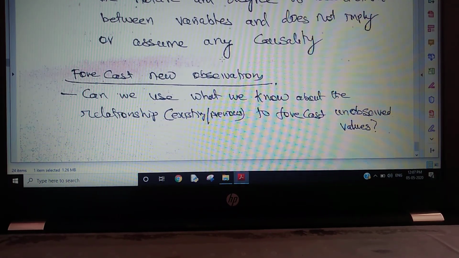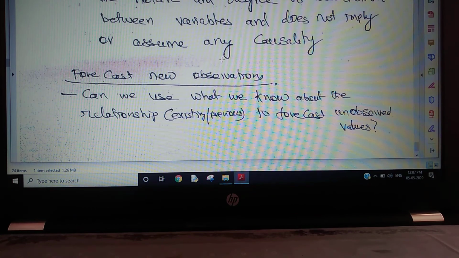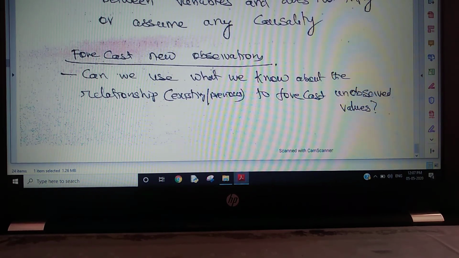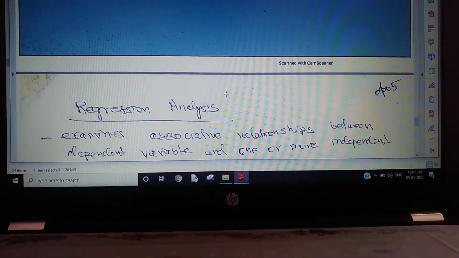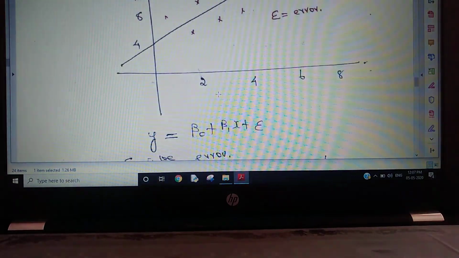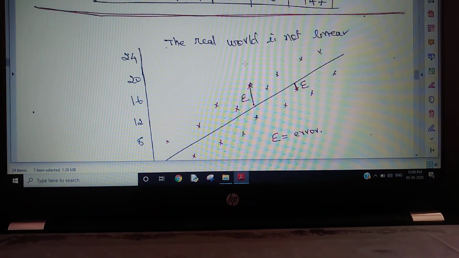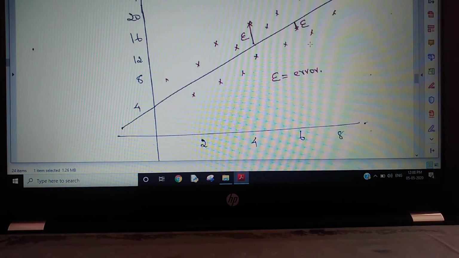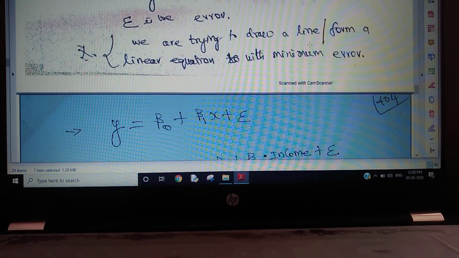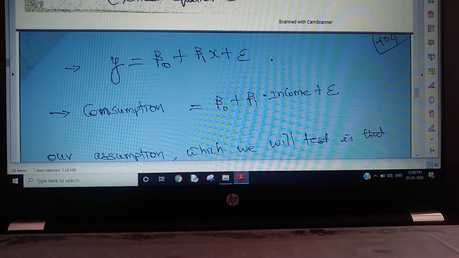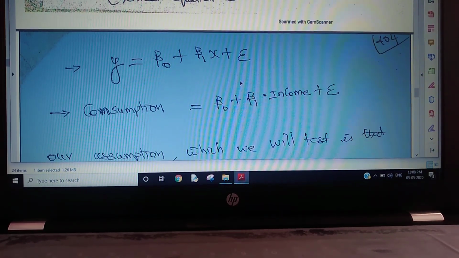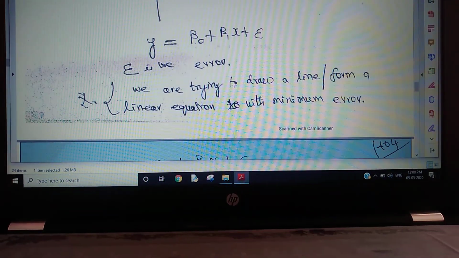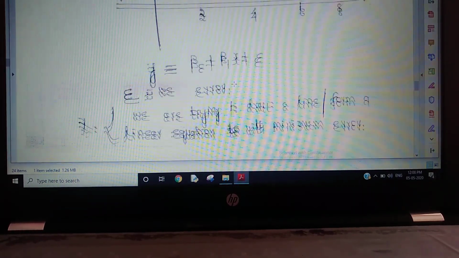It is useful in forecasting new observations. We can use what we know about the existing or previous relationship to forecast values. So what is the existing data set? These are all the data, and we are trying to fit a line. From that line, this line will go into the future. If income increases beyond this, the demand will increase beyond this. Based on the fitted line, we can predict. So regression analysis is mostly used in forecasting demand or future behavior.